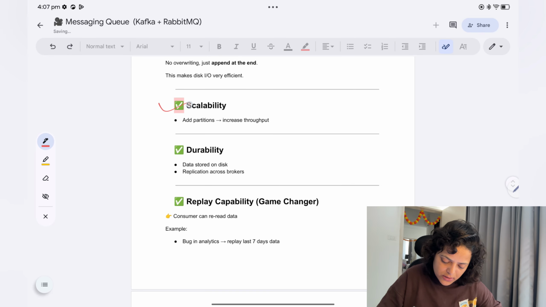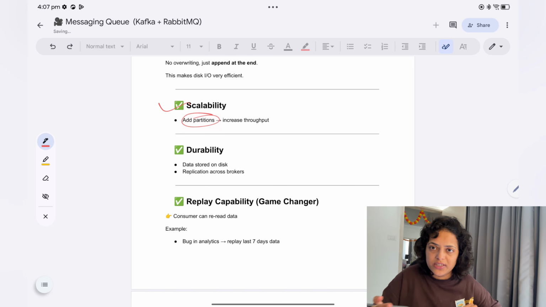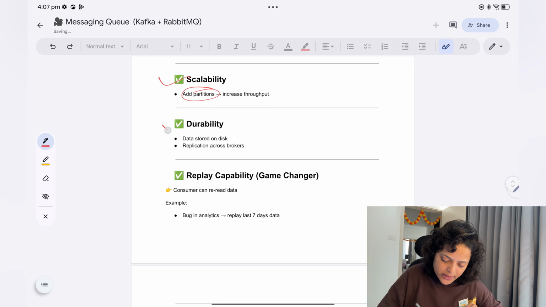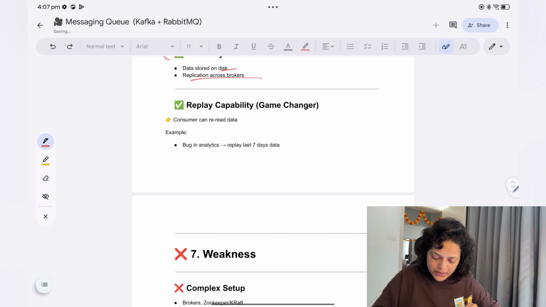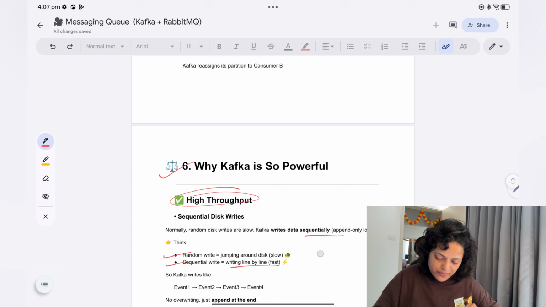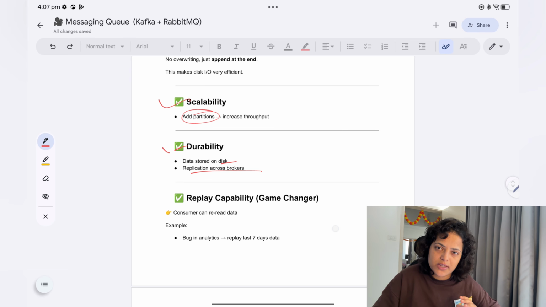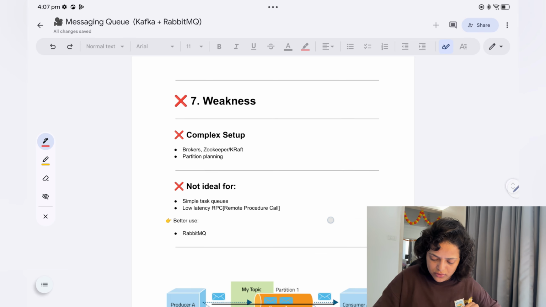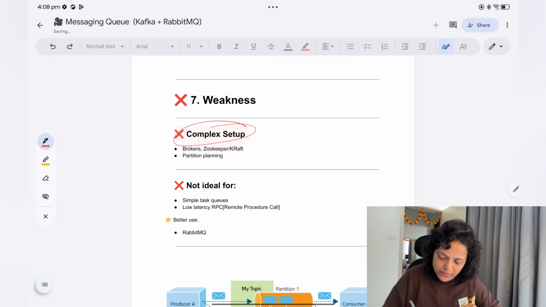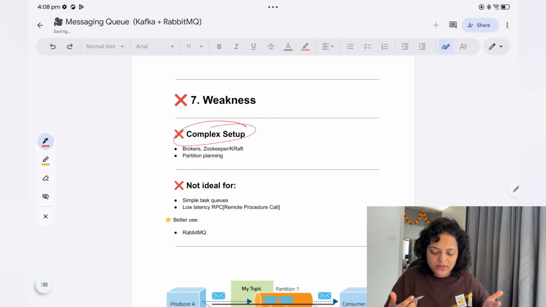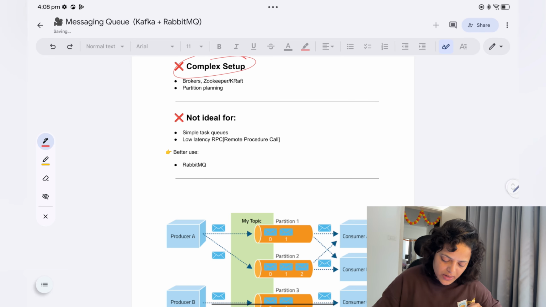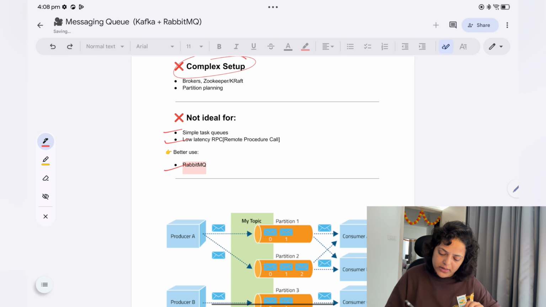Then scalability, so you just add partitions to increase throughput. And durability, so data is stored on disk, with replication across brokers. Replay capability is also there. So these are the reasons Kafka is powerful. Now what are the weaknesses of Kafka? Complex setup, of course: broker, zookeeper, KRaft, partition planning. These things you need to spend some time on. And it is not ideal for simple tasks or low latency RPC, remote procedure calls. For simple tasks, you use RabbitMQ.